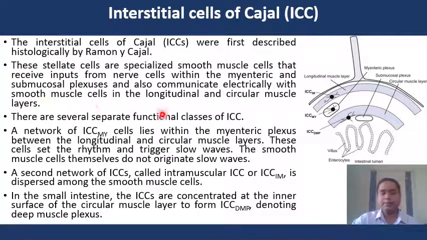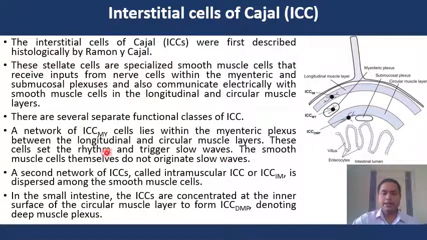So there are several separate functional classes of ICC. A network of ICC-MY cells lies within the myenteric plexus between the longitudinal and circular muscle layer. These cells set the rhythm and trigger slow waves, because the smooth muscles cannot originate the slow wave. So this is the interstitial cell of Cajal that sets the rhythm and triggers the slow wave.